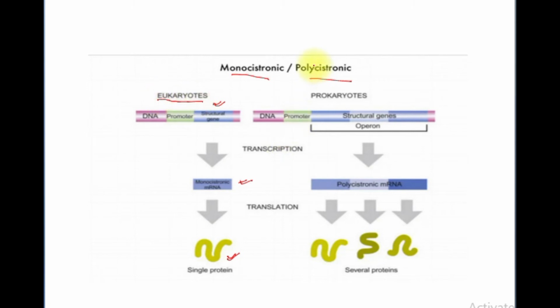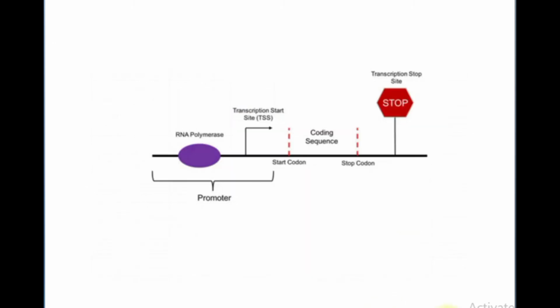When we talk about the polycistronic, that means a single mRNA will produce three different types of genes or proteins. It is common in prokaryotes. In the process of transcription, what happens? mRNA is produced or RNA is produced. After maturation, it is known as mRNA or mature RNA. After that, it will produce several proteins, and it is common in case of prokaryotes.